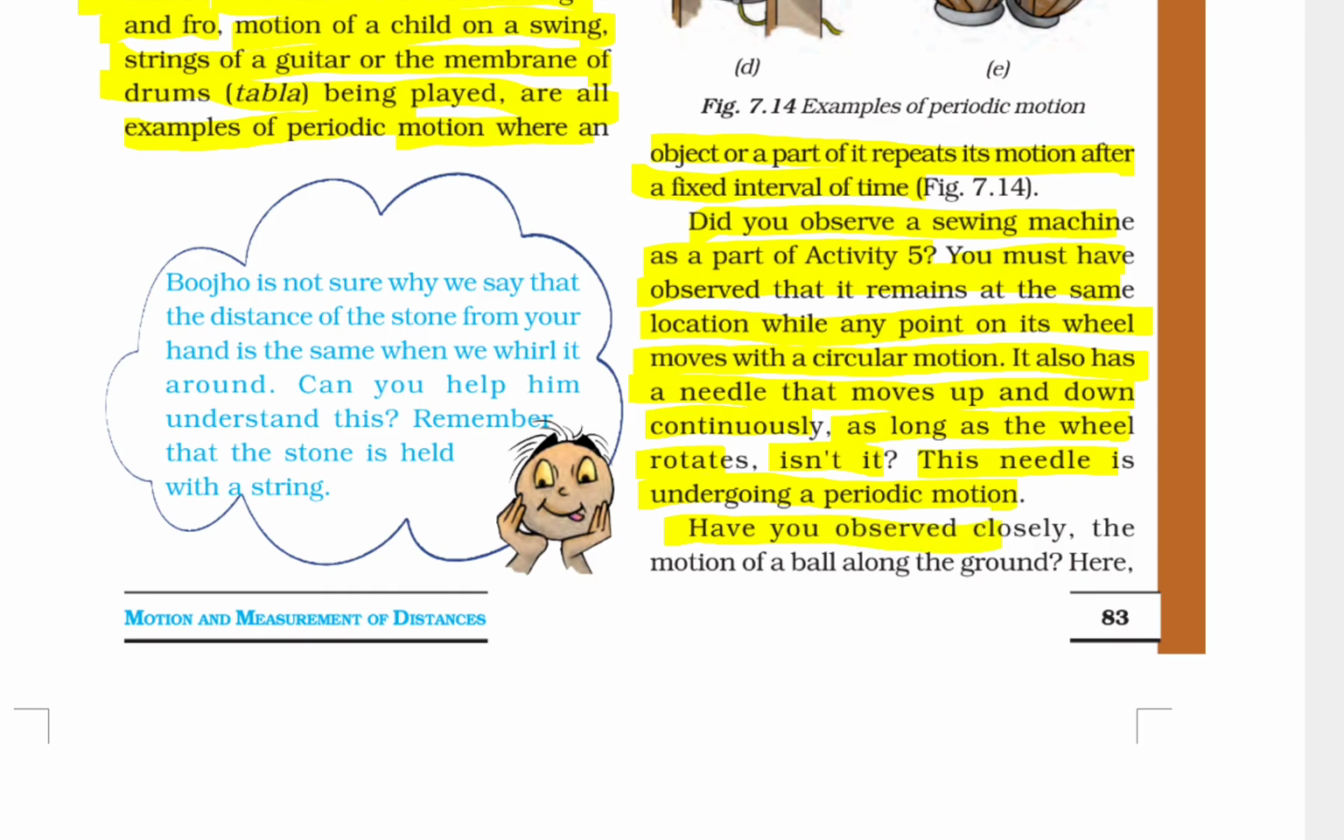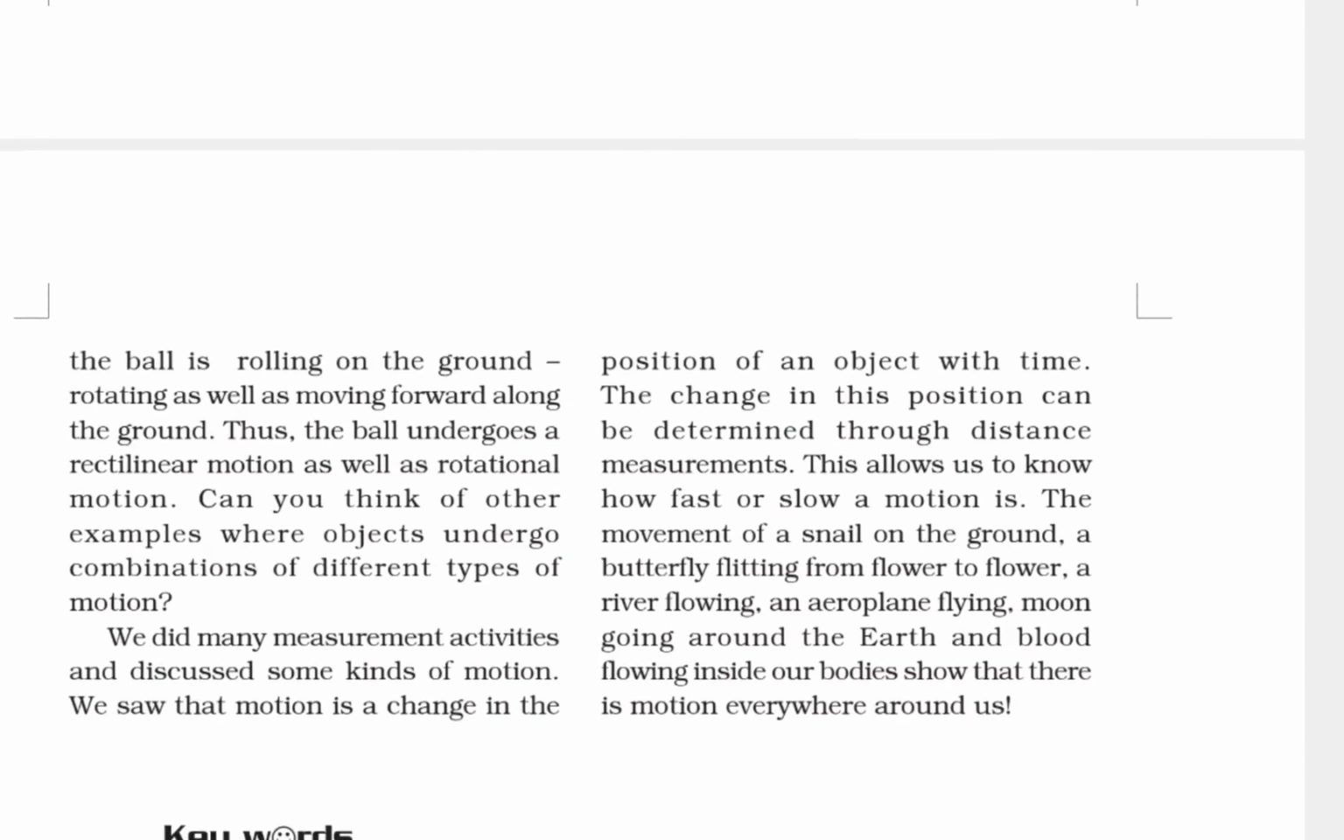You have observed closely the motion of a ball along the ground. Here, the ball is rolling on the ground, rotating as well as moving forward along the ground. Thus, the ball undergoes a rectilinear motion as well as rotational motion. Can you think of other examples where objects undergo a combination of different types of motion?